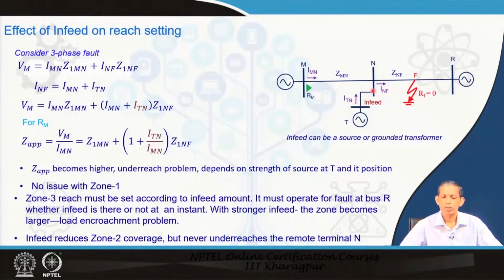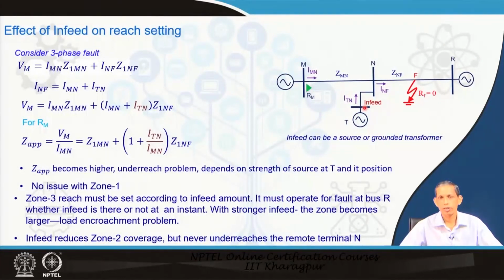This source feeds power to the grid. Now, we would like to evaluate what happens to this Rm. This Rm has minimum 3 relays, zone 1, zone 2 and zone 3 characteristics. In this kind of infeed situation, the infeed can be a source and can also be a grounded transformer.